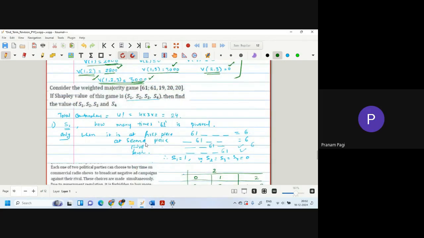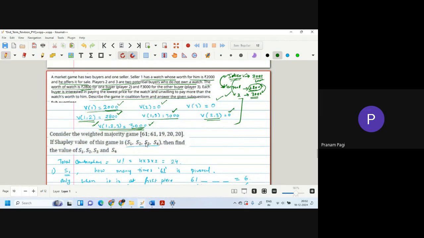Just one more thing. If we have, let's say, another seller whose value is 1,000, then V14 would be 3,000, right? So we say there are seller 1 at 1,000, seller 2 at 2,000, buyer 1 at 2,800, buyer 2 at 3,000.